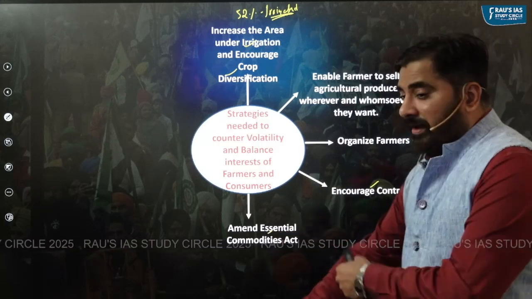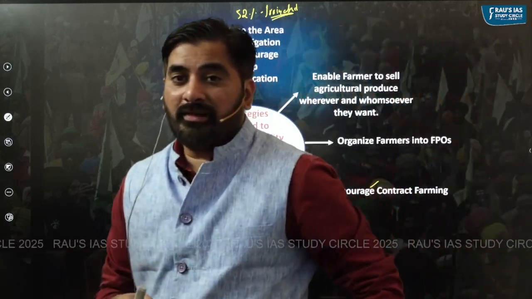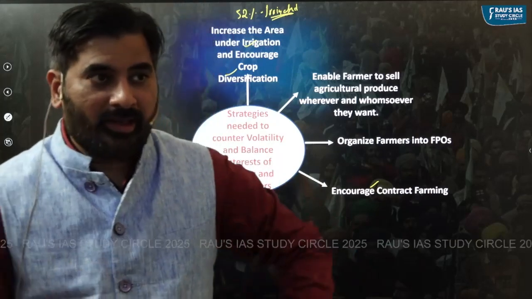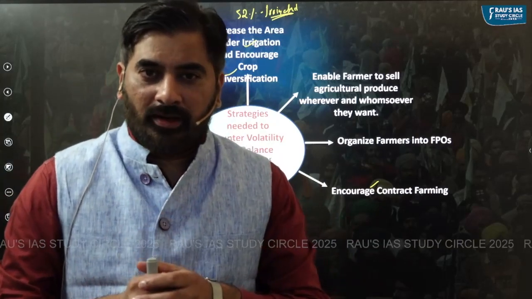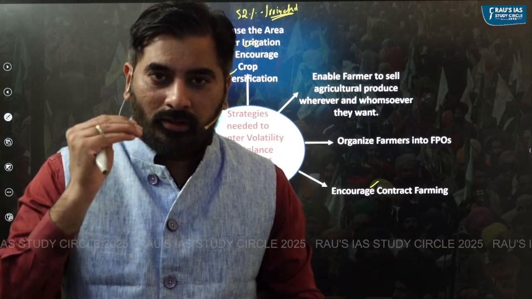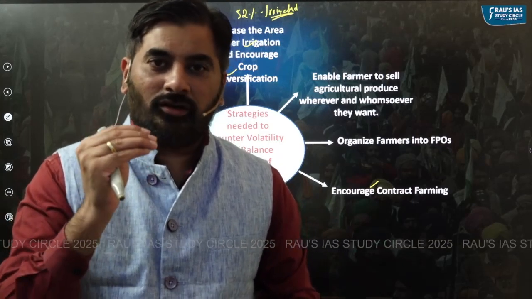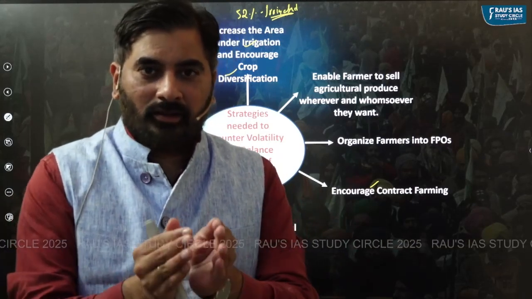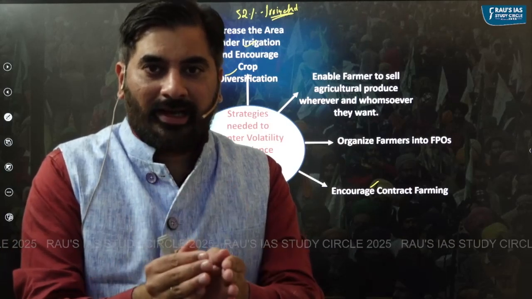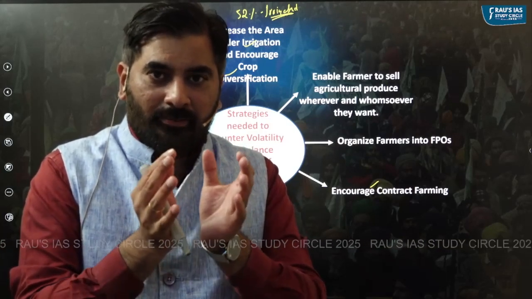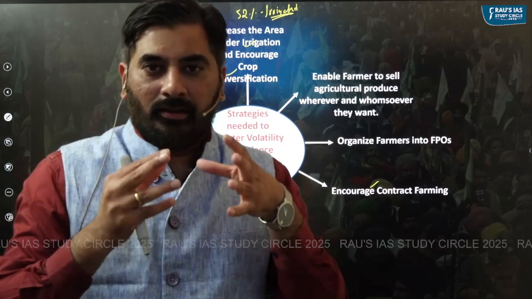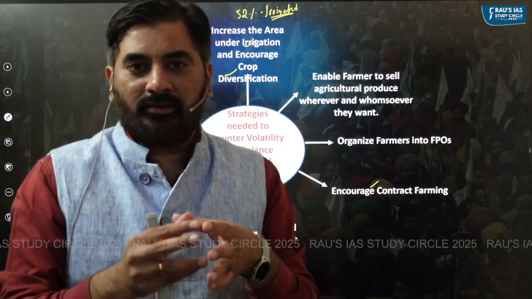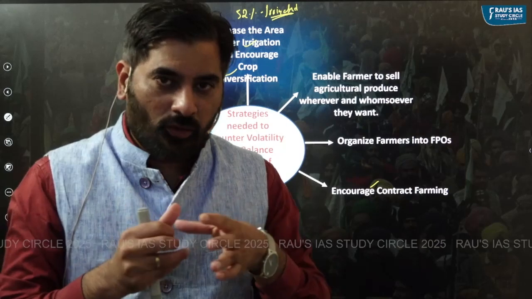We must amend the Essential Commodities Act. The reason being, under the Essential Commodities Act, the government keeps on imposing restrictions on stock holding. That is, how much food grains, how much fruits and vegetables can be stored by the traders, food processing industries, and so on.